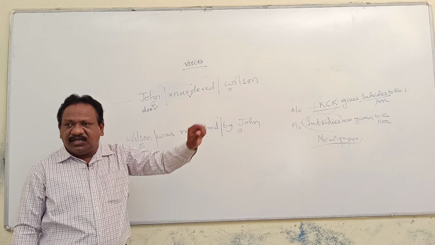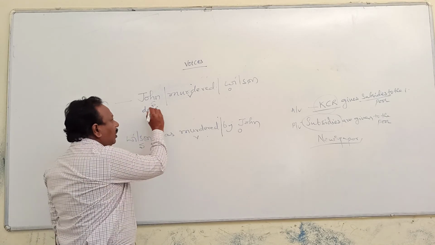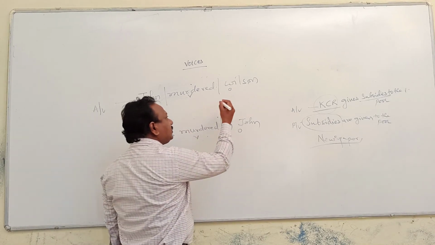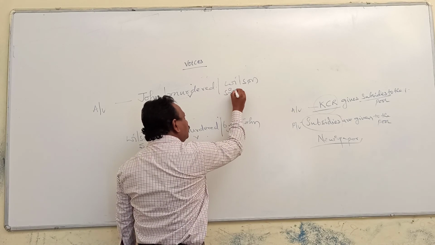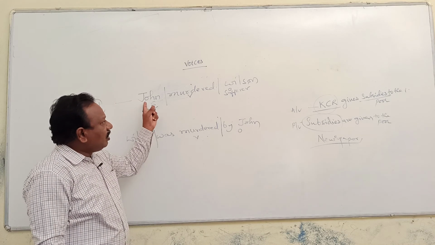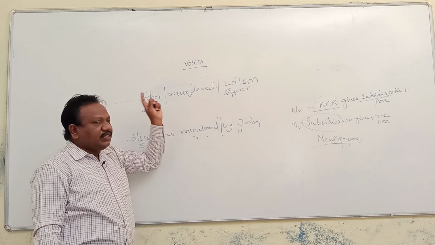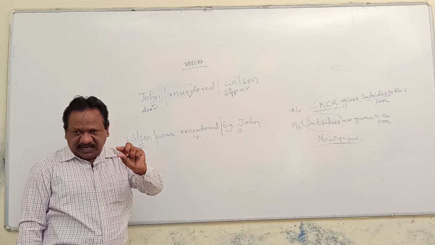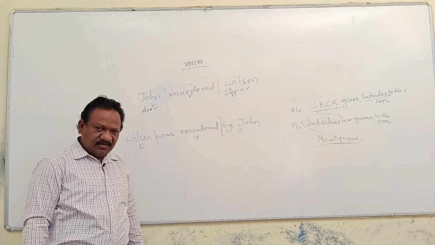Wilson is a sufferer there. So John murdered Wilson. John is the doer. Who is the sufferer? Wilson. Here John murdered Wilson. When the doer of an action is in subject place, those sentences can be taken as an active voice sentence.